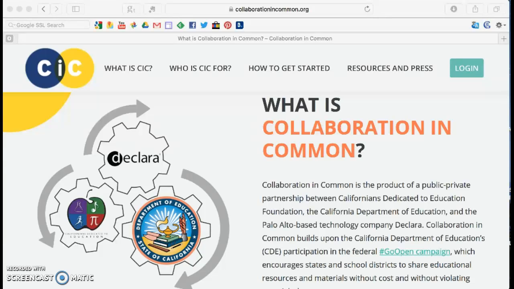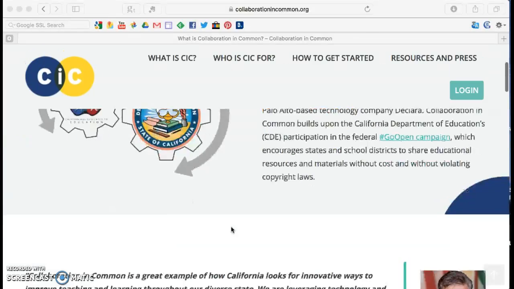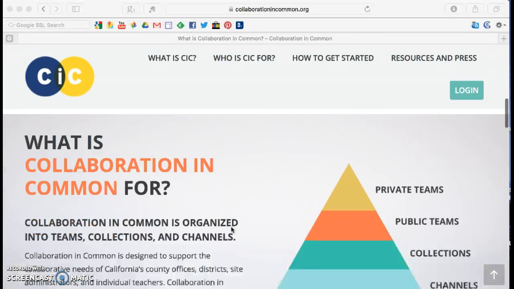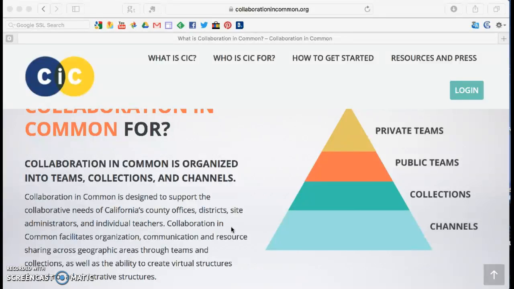Hello, this is a very brief introduction to Collaboration in Common. This is an initiative from the California Department of Education, and this is part of our Go Open initiative. And I want you to think about this as something like Facebook for educators.